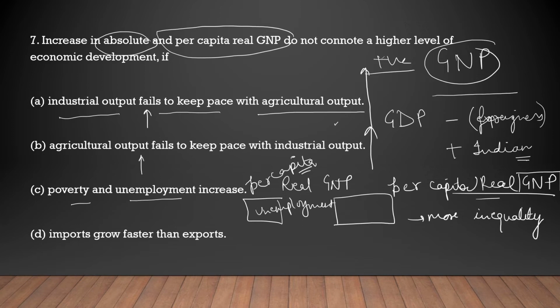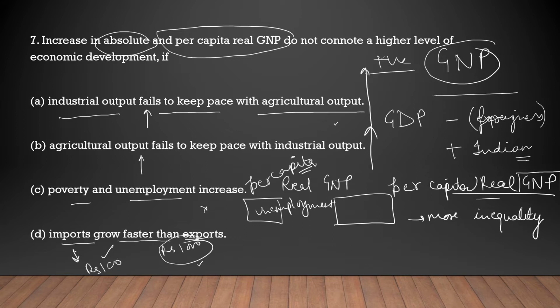So this is not a good option for higher level of economic development. Next is imports grow faster than exports. It cannot decide the things properly because let us say that the imports which we are taking are more quantity wise, but overall economy wise they are not more. Let us say imports of 100 rupees and exports of 1000 rupees, but quantity wise imports are more and exports are less. It cannot be decided by the quantity. It needs to take into account the amount which we are using.